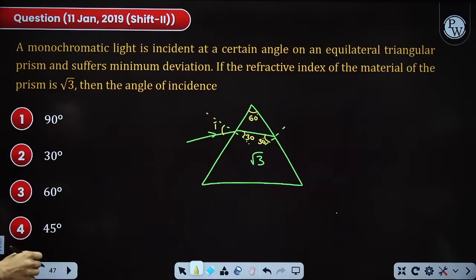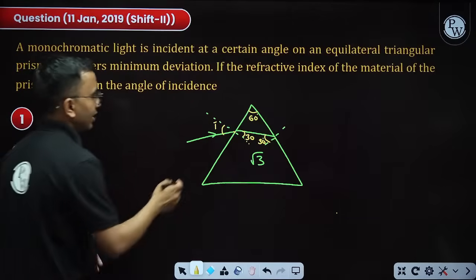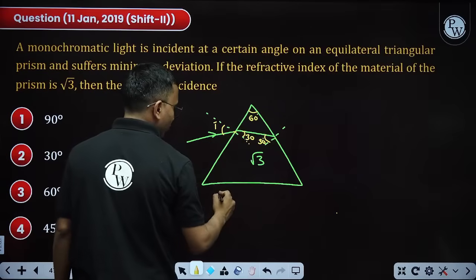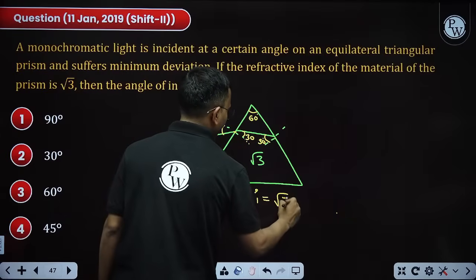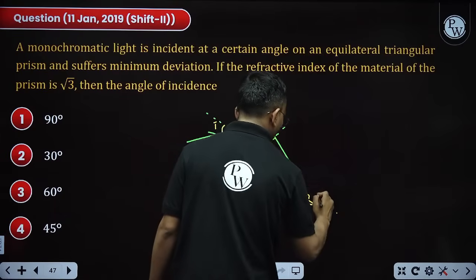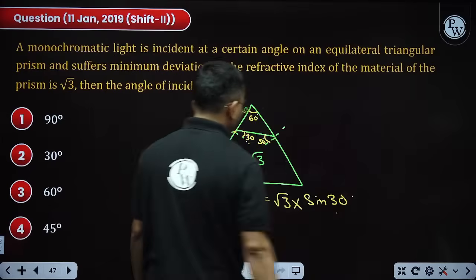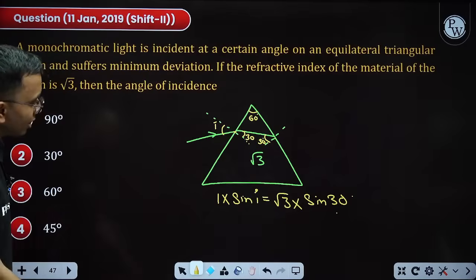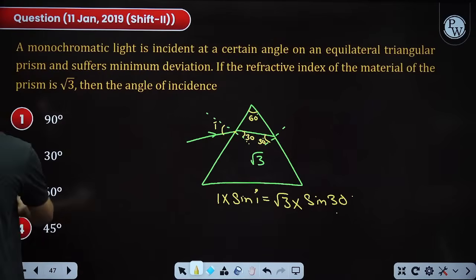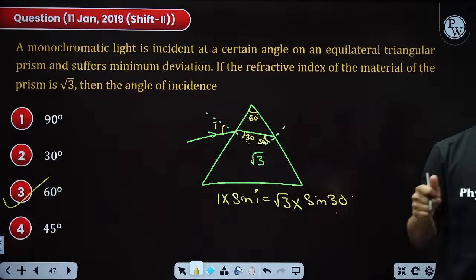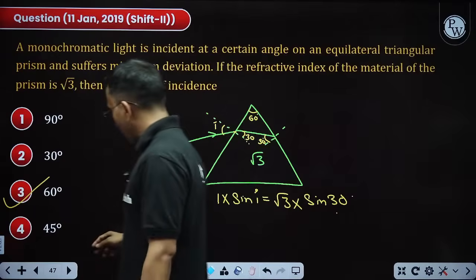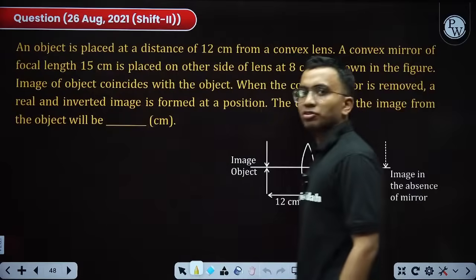Yes, I can use Snell's law here. 1 into sin i equals mu 2 into sin r. So from here sin i comes out to be √3 by 2, that will become 60. The incidence angle is coming as 60 degree. Yes, 60 degree. Perfect. Next question.